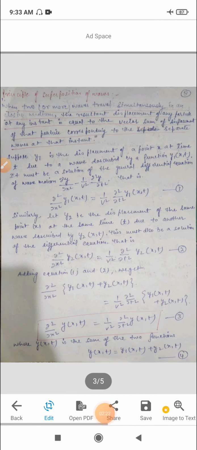Now we discuss the topic principle of superposition of waves. When two or more waves travel simultaneously in the medium, the resultant displacement of any particle at any instant is equal to the vector sum of displacements of that particle corresponding to the separate waves at that instant, and this is known as the principle of superposition of waves.